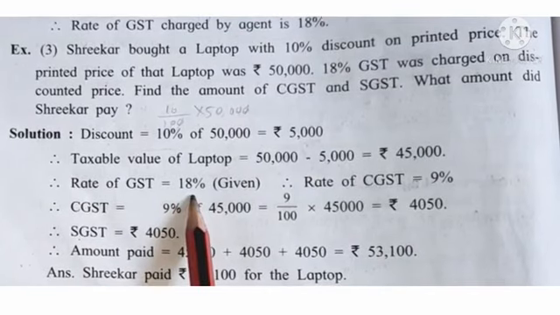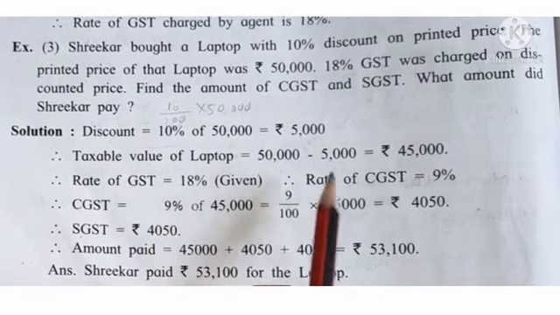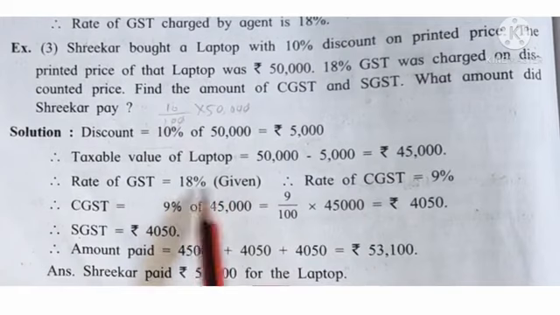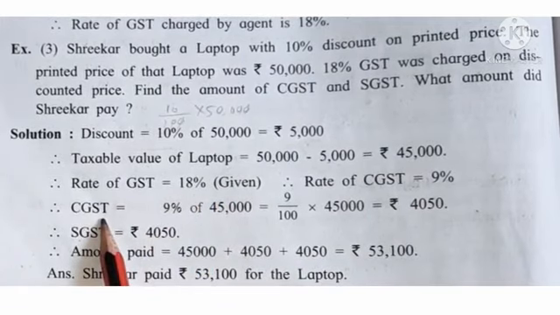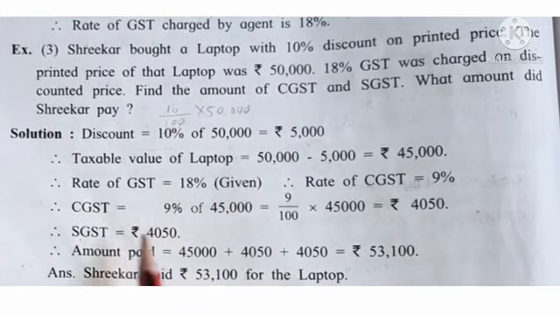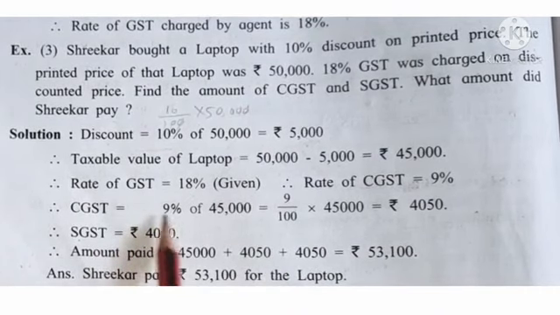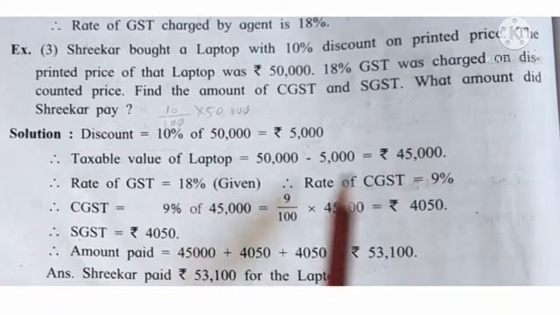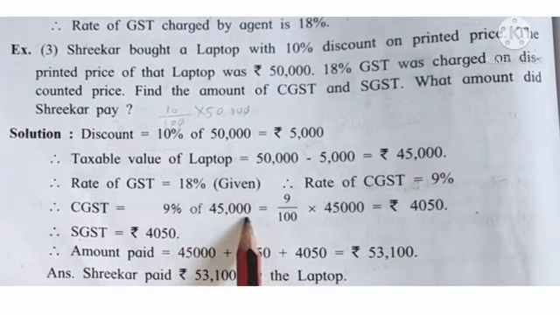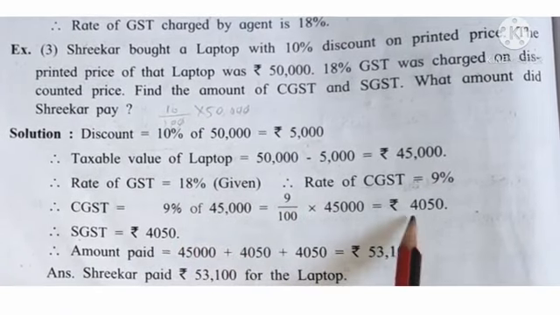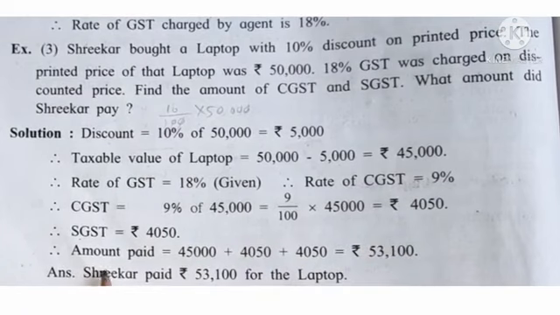Here rate of GST is given 18%. Therefore, rate of CGST is half of this, means 9%. And rate of SGST is also 9%. So CGST is 9% of taxable value, 45,000. You calculate this, you get answer 4,050.